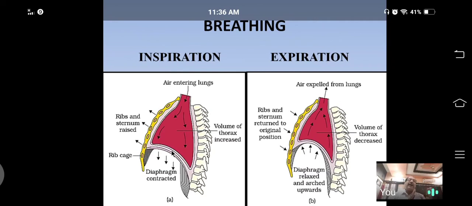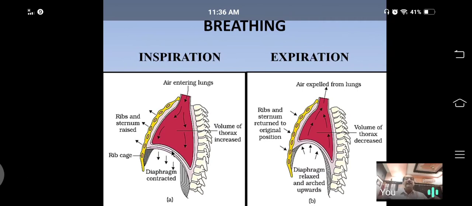Inspiration is an active process because during contraction of muscles, they consume energy in the form of ATP. That's why inspiration is called an active process.